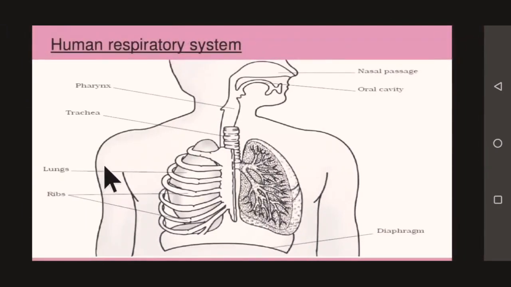Here is the diagram of the human respiratory system. Here is the nasal chamber or nasal cavity, then comes the pharynx, then the trachea, and then the trachea is divided into two lungs. You can see the ribs, the bones present in our chest cavity, and the last part you can see is the diaphragm that forms the floor of the respiratory system.